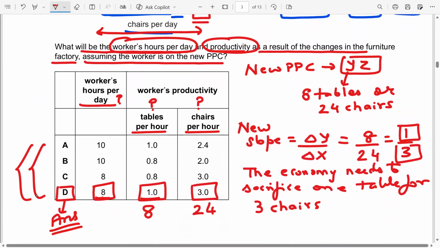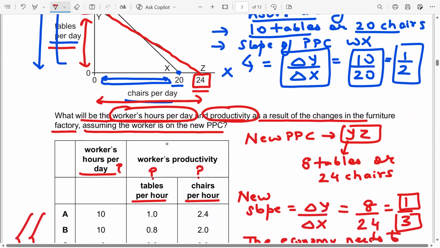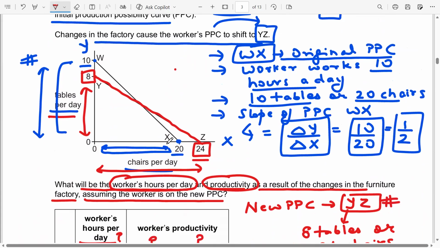All we had to do was, given the new production possibility curve YZ, figure out the slope, because the slope will tell us the opportunity cost. It will tell us how much of good y needs to be sacrificed to produce one more unit of good x. If you look at the graph, given the new red curve YZ, I need to sacrifice 8 tables for 24 chairs.